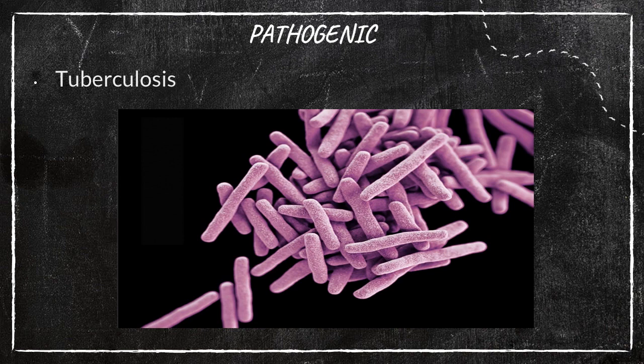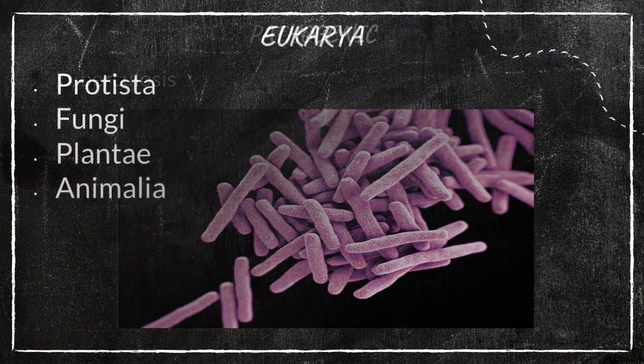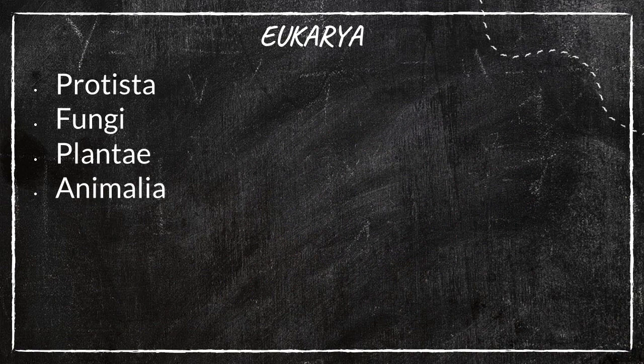Let us go for the next one, eukarya. So domain archaea we completed, domain bacteria we completed. The last one is domain eukarya. As we said already, it consists of eukaryotic cells, whose characters we have explained.